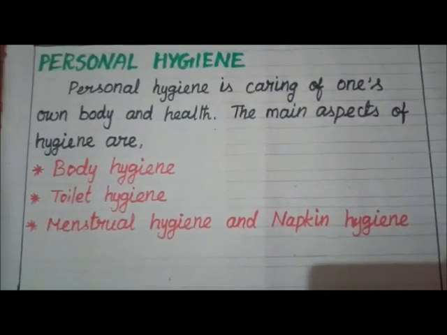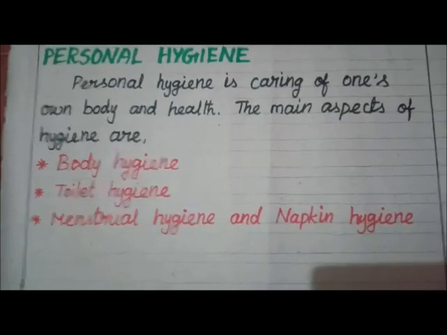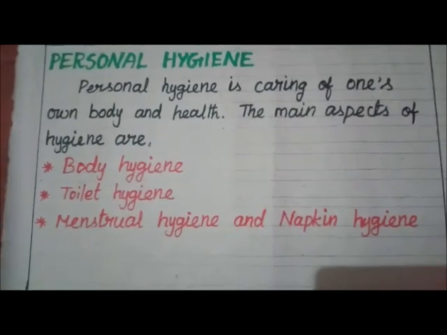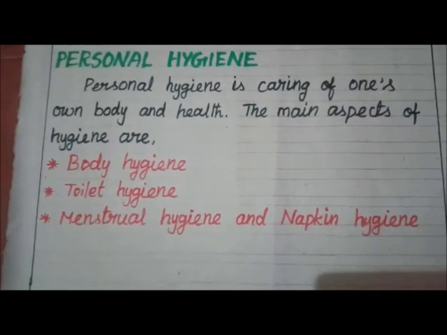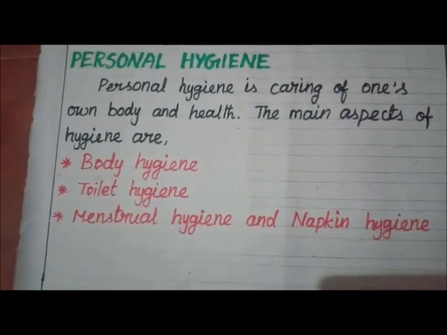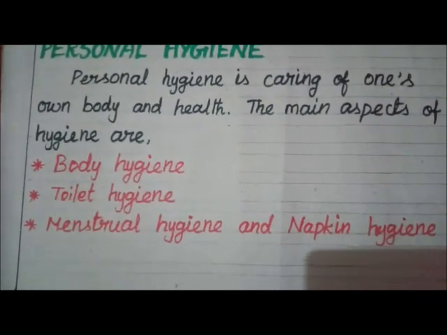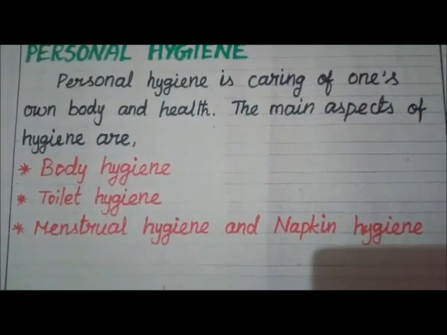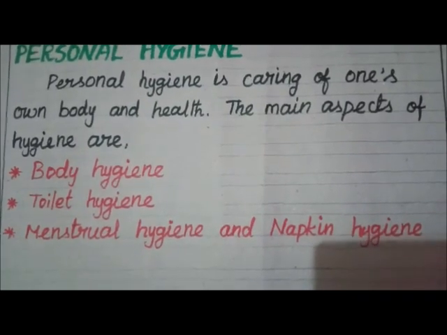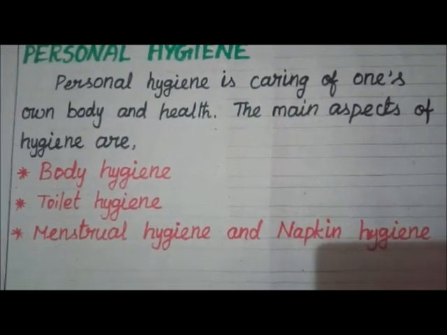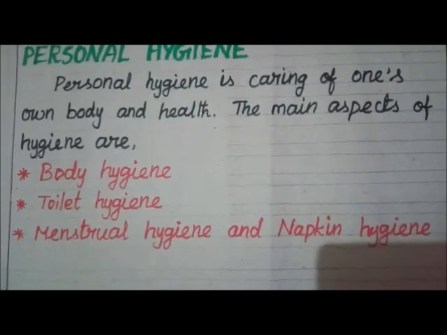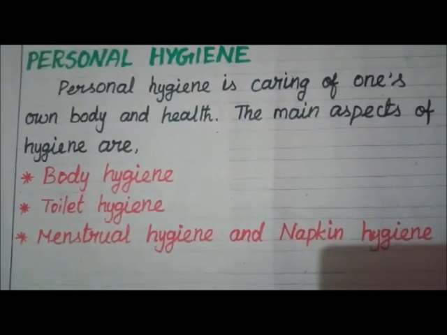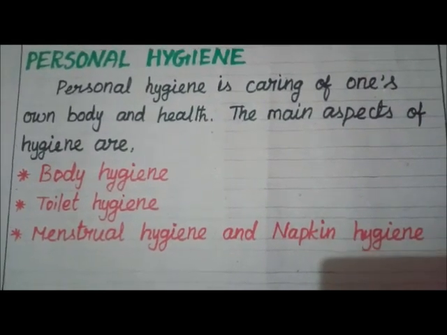Use of warm water to clean the genitals helps to get rid of menstrual cramps. Wearing loose clothing rather than tight fitting clothes will ensure airflow around the genitals and prevent sweating.